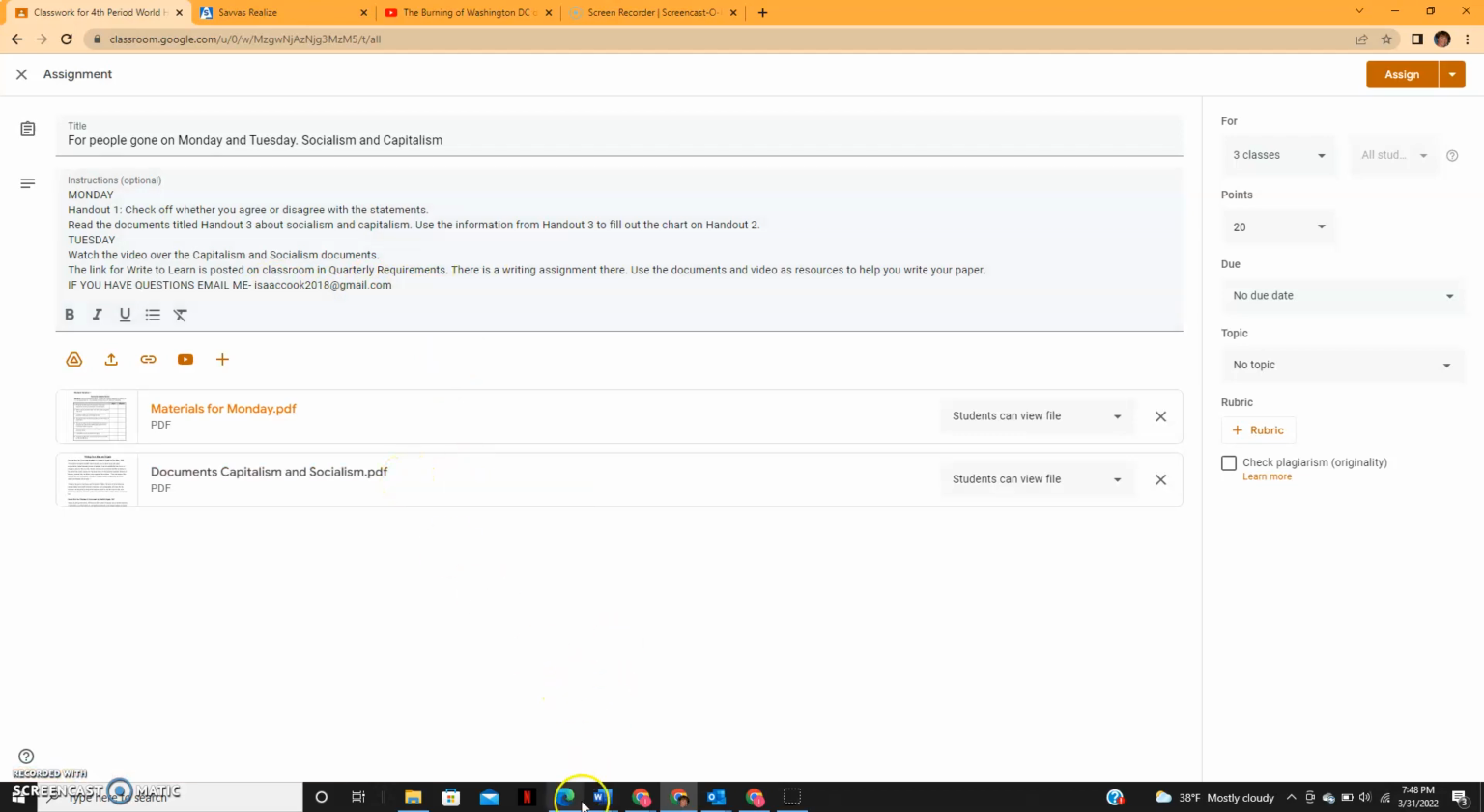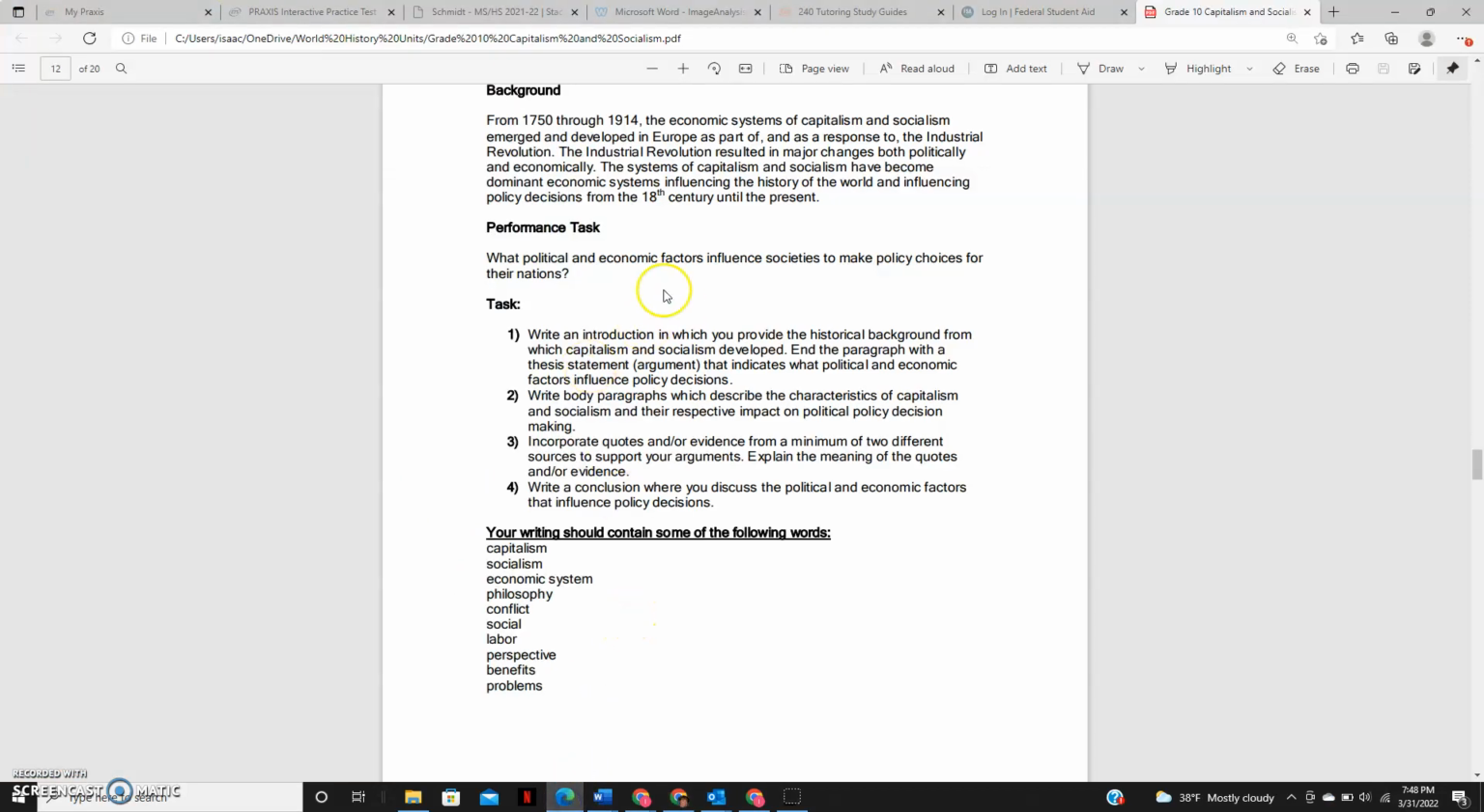All right, you don't have to worry about this page. This just has some details about the writing assignment that are on that Right to Learn site. The first part says write an introduction in which you provide the historical background from which capitalism and socialism developed. That should be pretty easy. You don't have to worry about this other part. You just need to write an introduction about how capitalism and socialism developed.